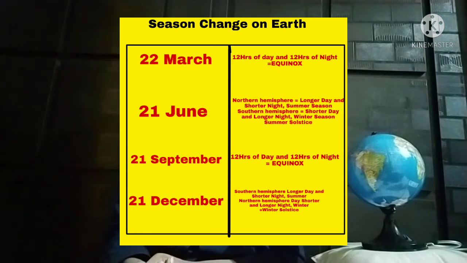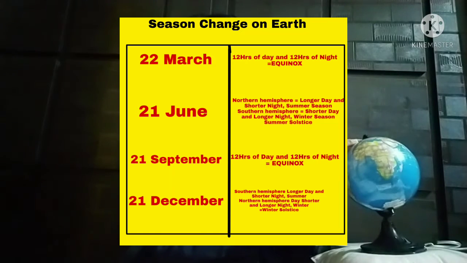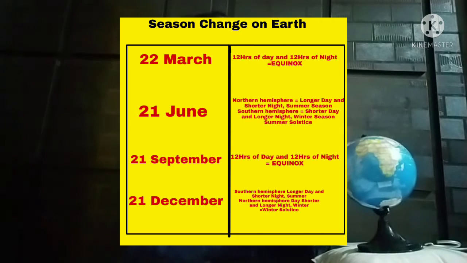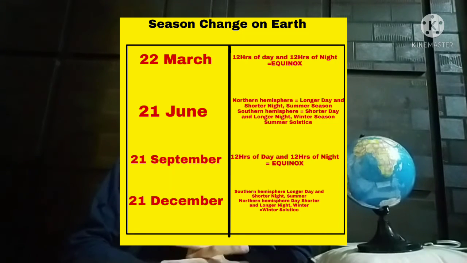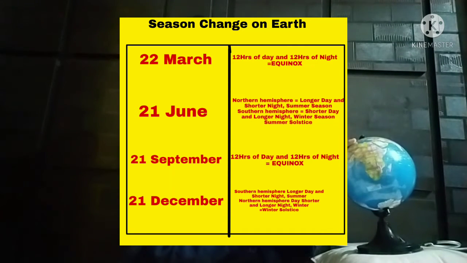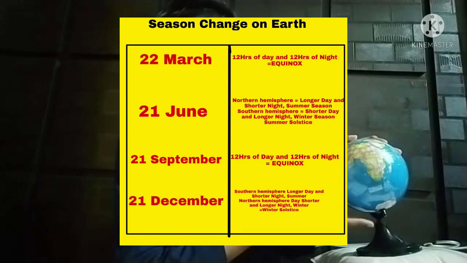Okay, then comes the month of June, which is 21st June. Here in the northern hemisphere, the longer day and the shorter night are faced. Listen to this carefully: on 21 June in the northern hemisphere the longer day and the shorter night are there, and in the southern hemisphere we face shorter days and longer nights.